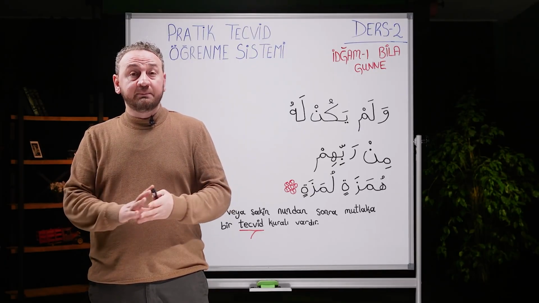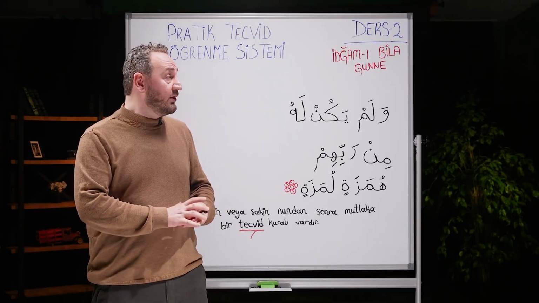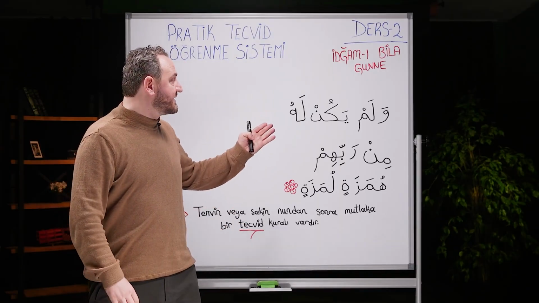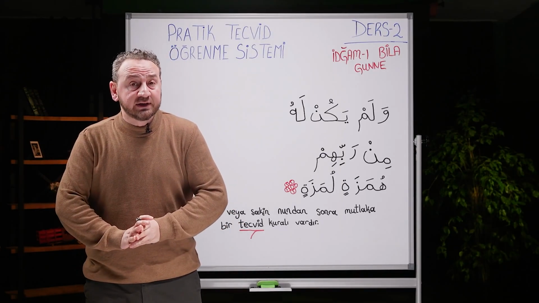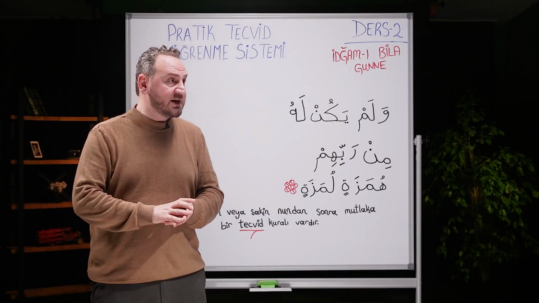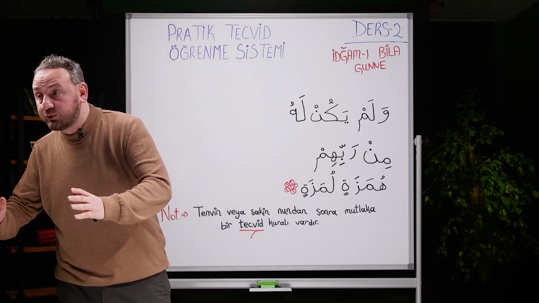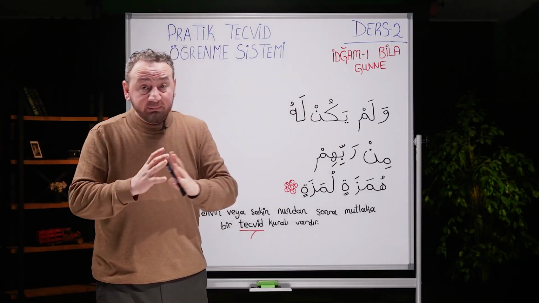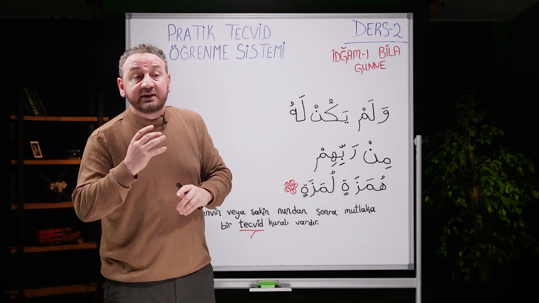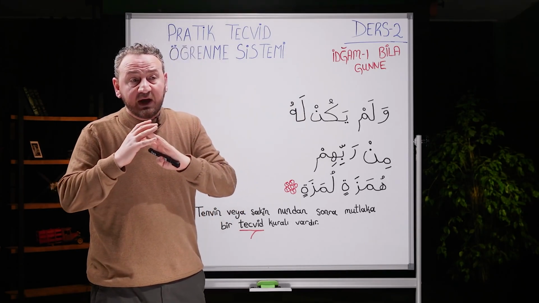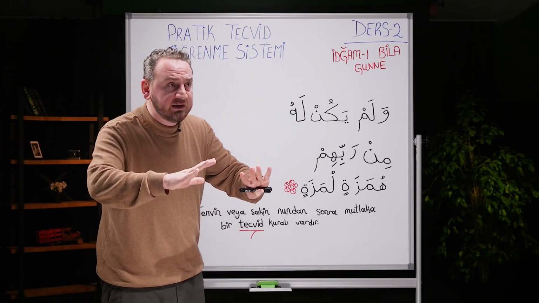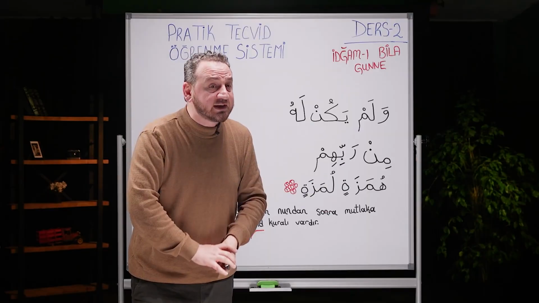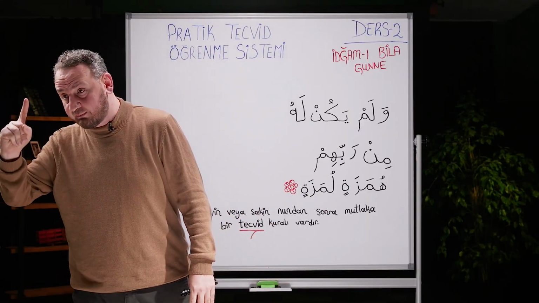Hello everyone, welcome to the second class of our Learning Tajweed program. In this class, we will learn the rule, Idghaam bila Ghunnah. We will work on it together, inshallah. What is Idghaam bila Ghunnah? You won't need to remember this. It translates to merging without Ghunnah, meaning reciting with shadda without any nasal sound.